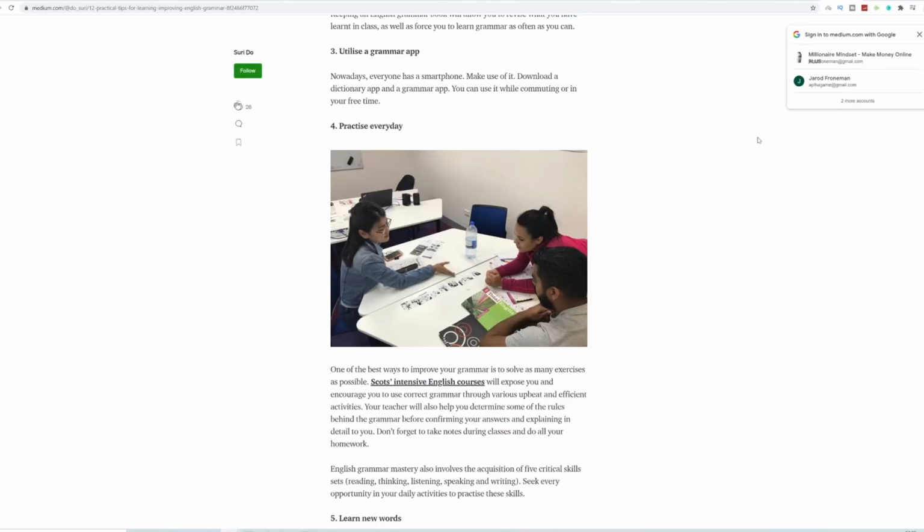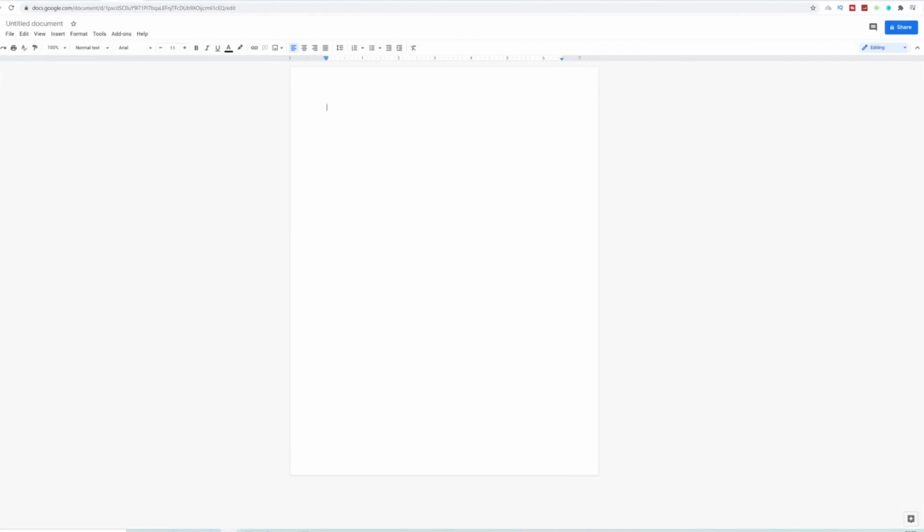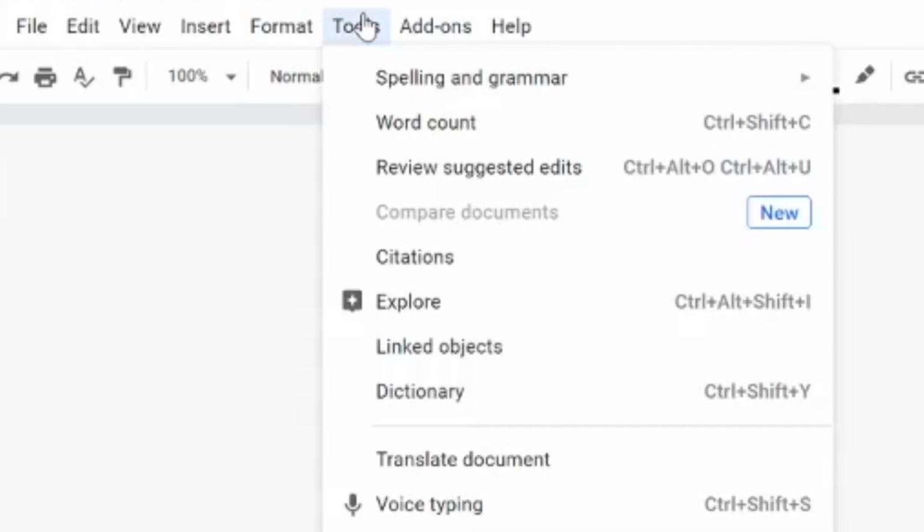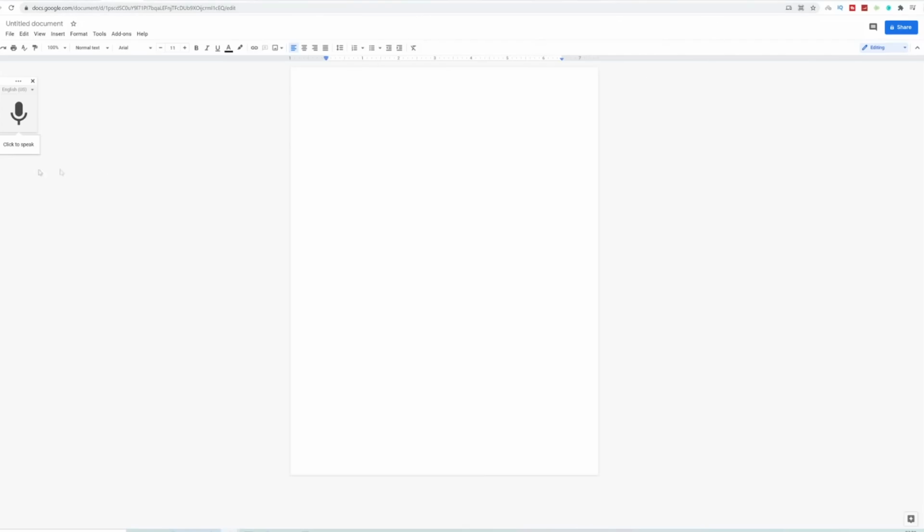Searching on Google. So all you need to do is, this is the last and final step. You want to open up a plain Google document over here. That's docs.google.com/document. Over here, you just want to click on the tools button on the top left. Click on the voice typing over here. And all you want to do is leave this in an open tab over here.